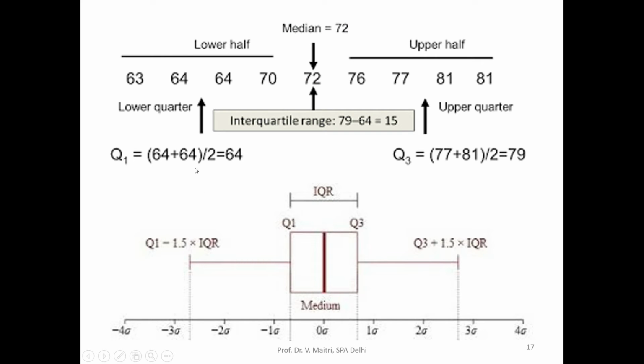Similarly here, lower quartile, how we have calculated Q1, and Q3 is 77 plus 81 by 2, and the median is this. The interquartile range and the median we will do later. So the lower limit is Q1 minus 1.5 times the interquartile range, and the upper limit is Q3 plus 1.5 times the interquartile range. We will do it in the later part of our discussion. What is the meaning of this value 1.5? Why have I shown you this photograph?